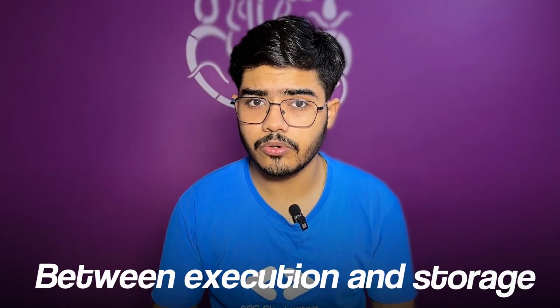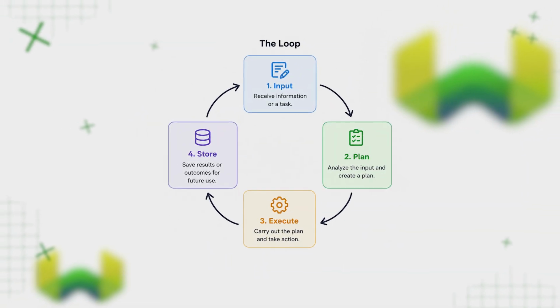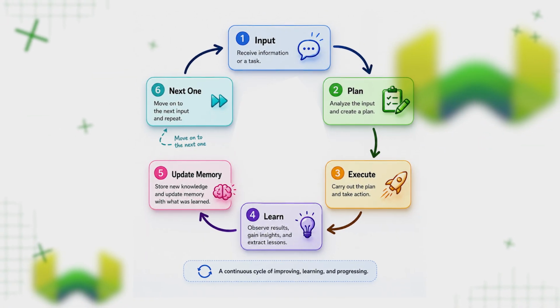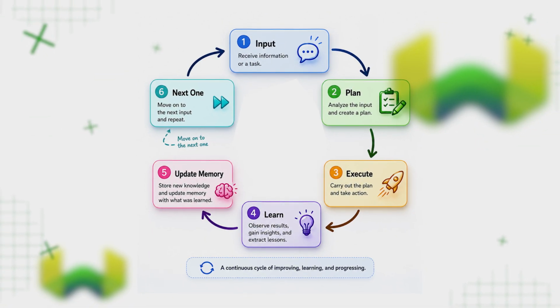What's missing is the learning step between execution and storage. Right now, the loop looks something like this. We first input, then plan, then execute, then store, and that's the end. But a proper agent should look like this. We start with the input, then plan, then execute, learn, update memory, then move on to the next run. The learning step is where the transformation happens.